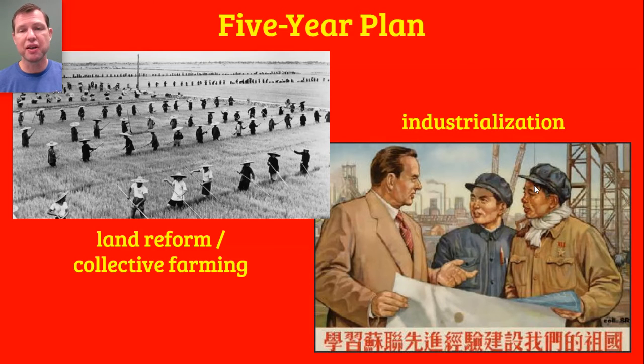And as a result of Mao's encouragement and of the CCP, Chinese Communist Party's encouragement, between 500,000 and 1 million landowners were murdered during this time. And all of their lands were seized by the peasants and distributed to the peasants so that they could produce their own grain and sort of make a living for themselves.